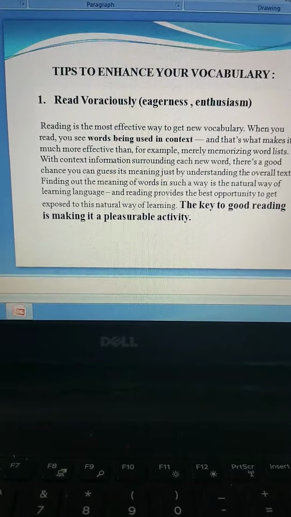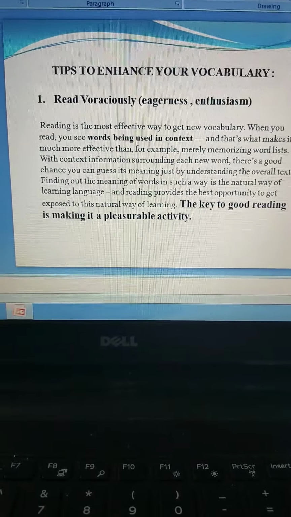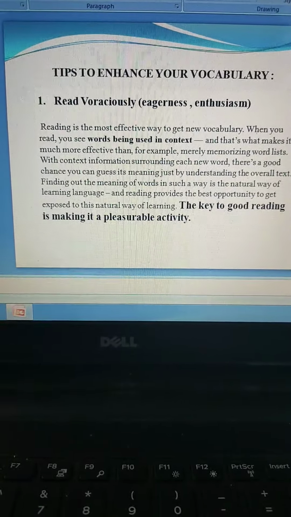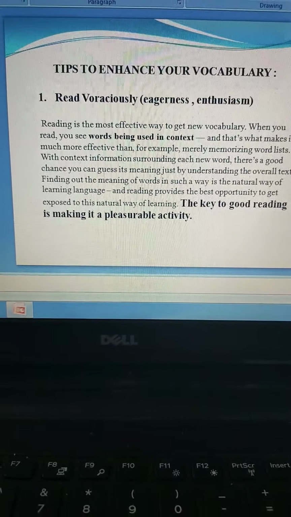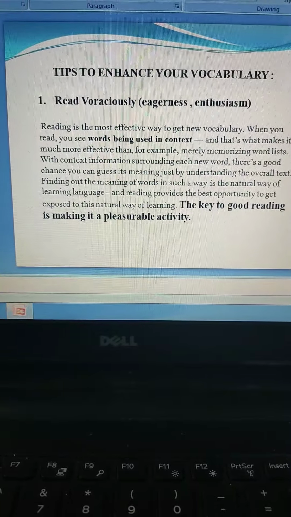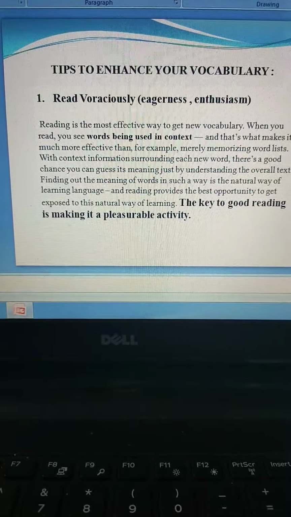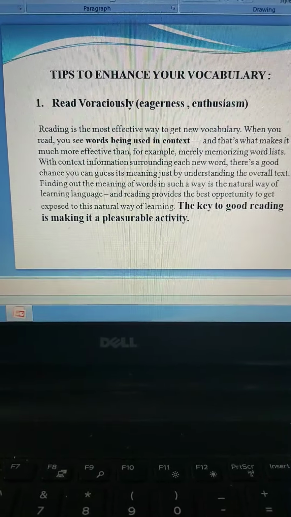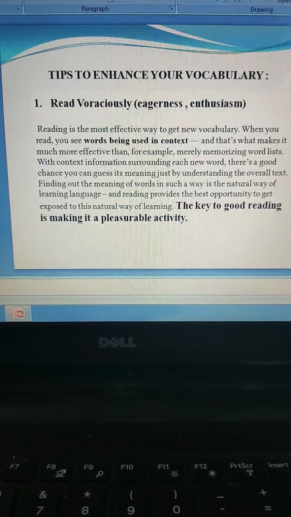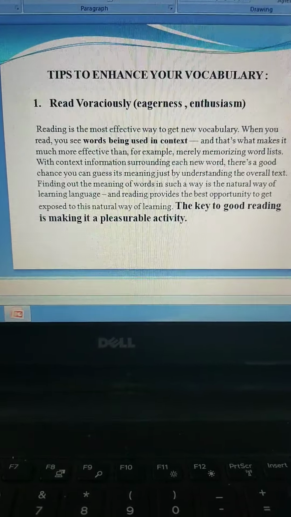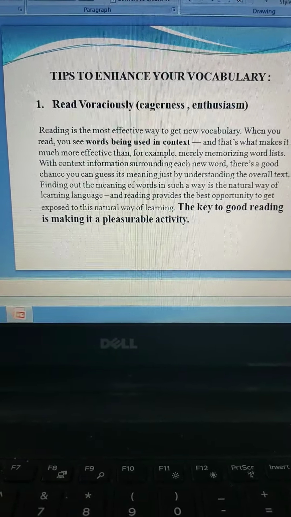Okay, the first tip is called read voraciously. Now what is the meaning of voracious? You should be eager to read whatever material you can lay your hands on. You should be eager to read it, and there should also be a lot of enthusiasm in you to read, guys. Reading is a lost hobby these days. None of us are interested in reading. Rather, we are interested in reading WhatsApp messages, Insta and Facebook messages. We love doing that, but we don't read books or magazines or journals out of enthusiasm.